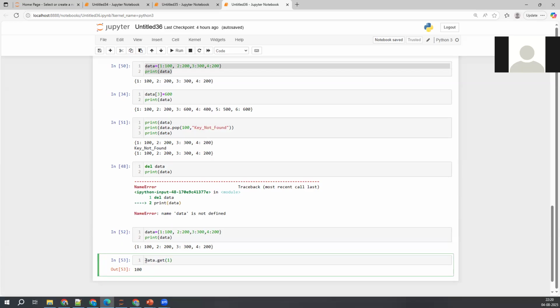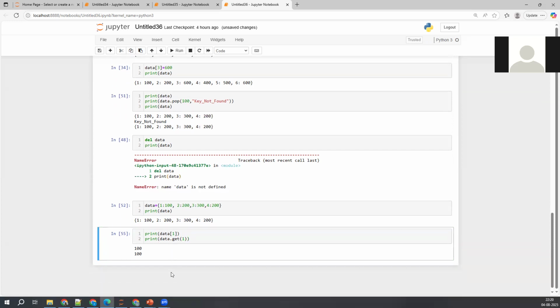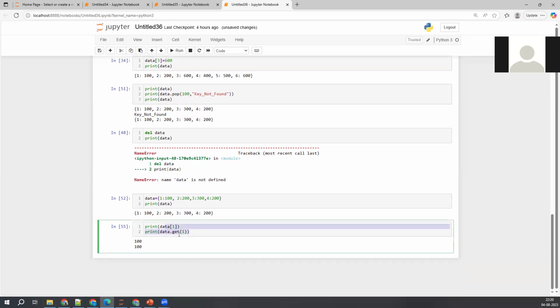I have already told you how to access the elements, like data of with the square brackets we can access, right? This one and this one both are same. If you want, I can write the print command. The output is same for both. So here also I'll write the print command. Now execute this one. See, 100 and 100, both are same only. Either you can use this approach to access the element, or you can use this approach also to access the element.